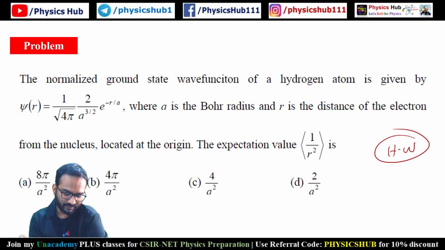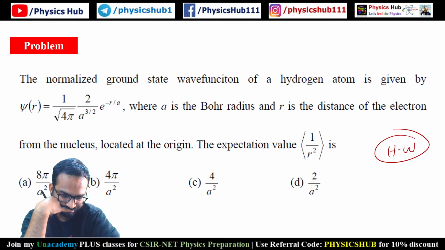Is it a practical value or is this a theoretical value? This probability, no? This is a theoretical value. Where is probability measured? So it is just a mathematical calculation.